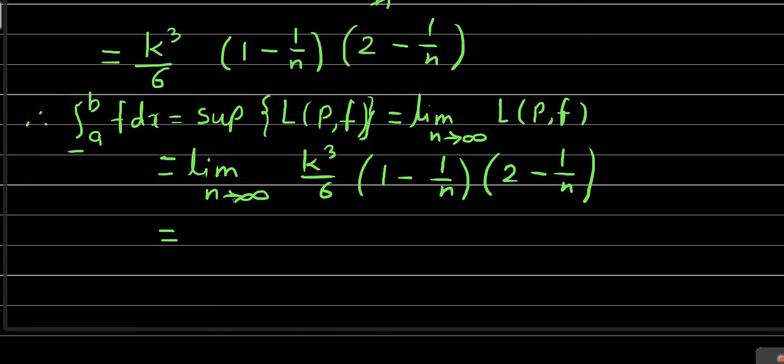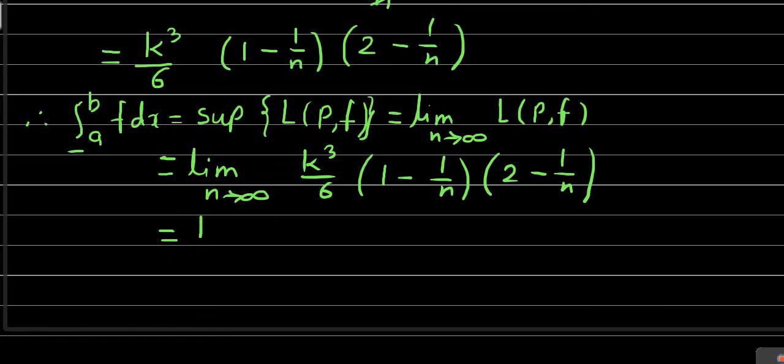After taking the limit as n tends to infinity, k cube by 6 will remain as it is. The limit of 1 is 1, and the limit of 1 by n is 0 as n tends to infinity. So 1 minus 0 is 1, and here we get 2 minus 0, which is 2. So 1 into 2 is 2, times k cube by 6.